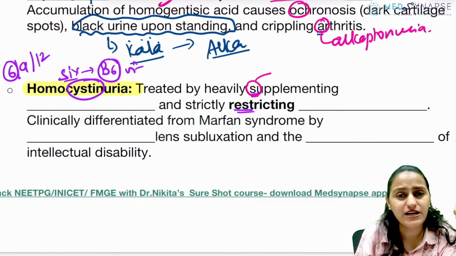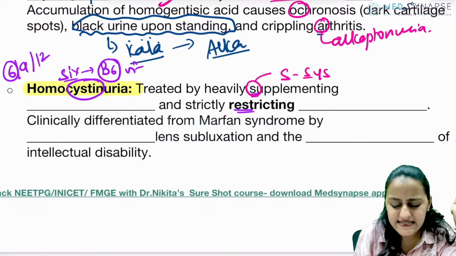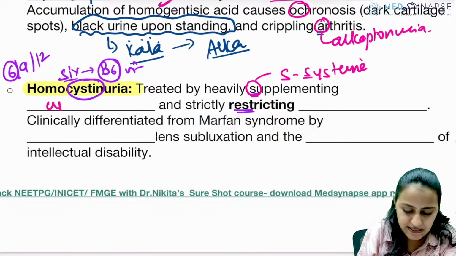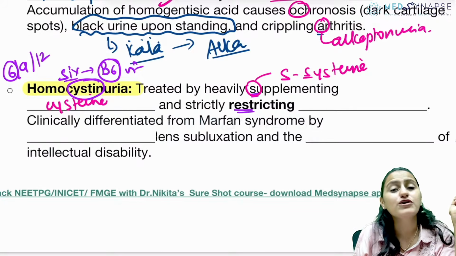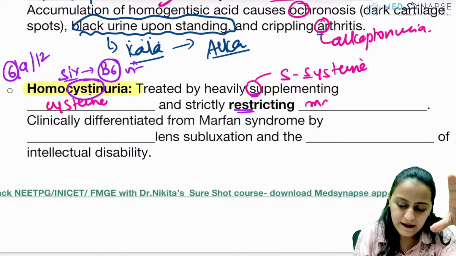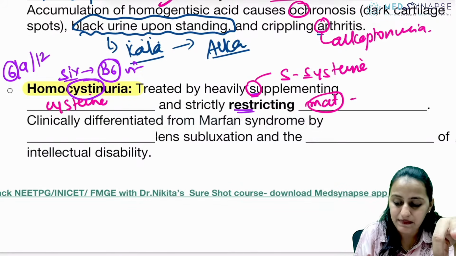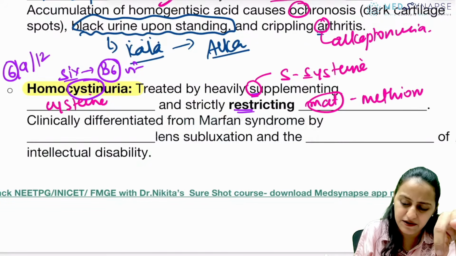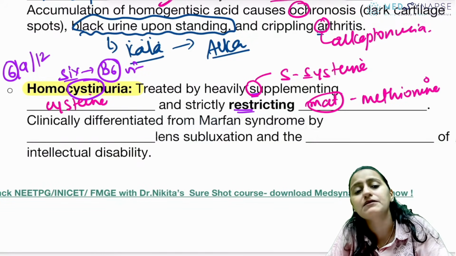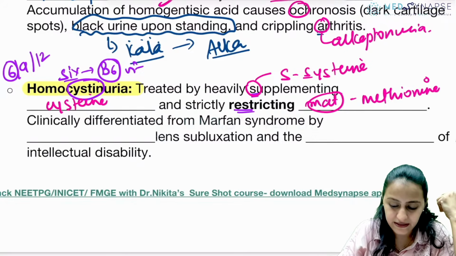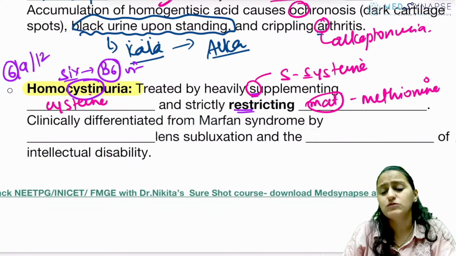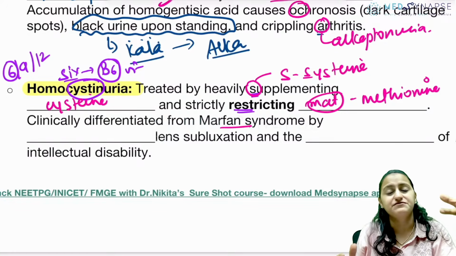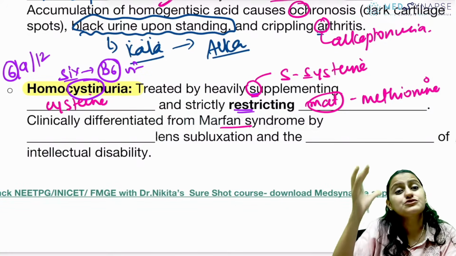Correct. Remember, phonetically, supplement cysteine, SS. So you supplement cysteine. And what do you restrict? Mat-do. Remember, mat-do is like methionine. You restrict methionine and you supplement cysteine. Very, very important. Right? Clinically, homocysteinuria can be similar to Marfan's in case the patient is a tall patient